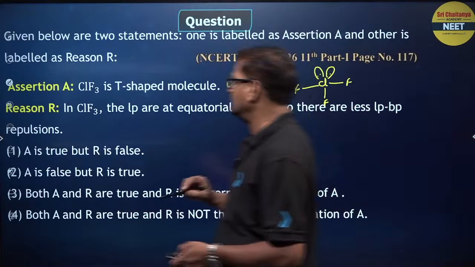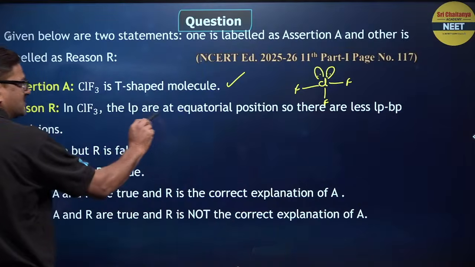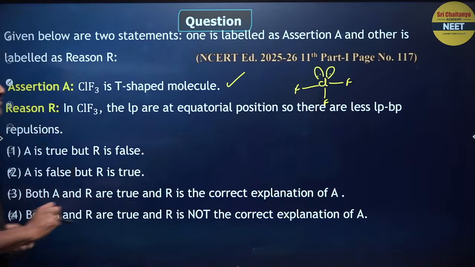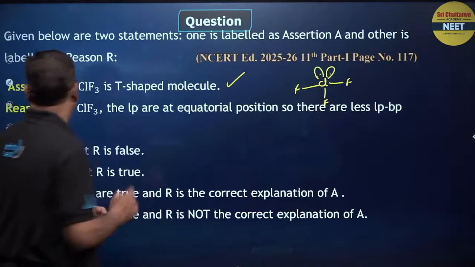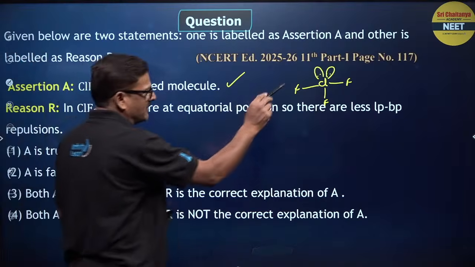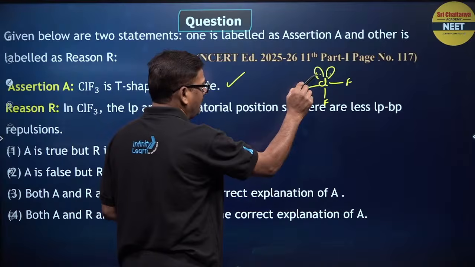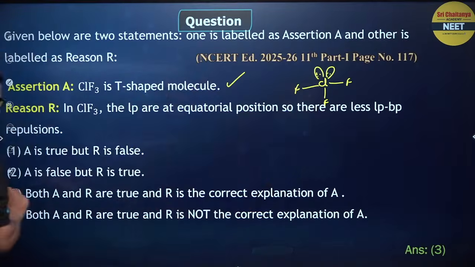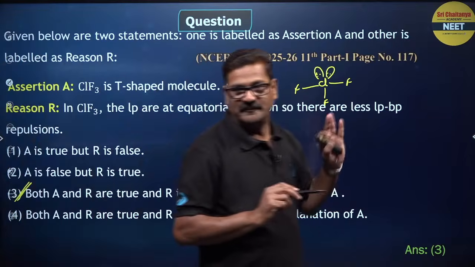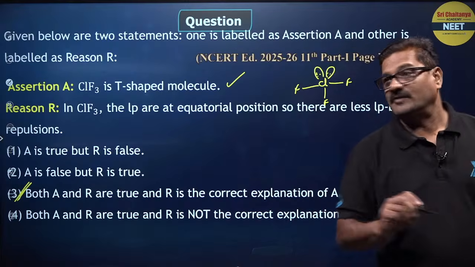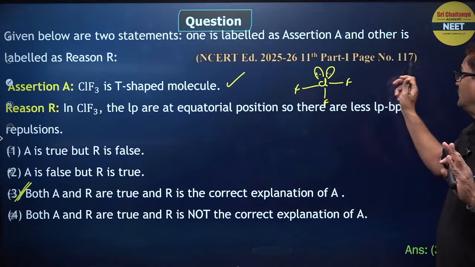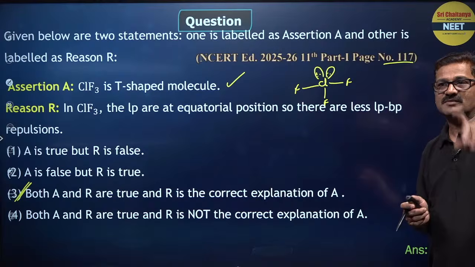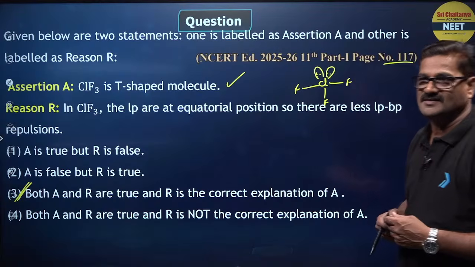In ClF3 the lone pairs are in equatorial positions, so there is less lone pair-bond pair repulsion. In a trigonal bipyramidal geometry, lone pairs are in equatorial positions. Yes, it is true; both A and R are true, and R is the correct explanation of A. So everybody knows that ClF3 structure. It is connected to page number 117 in the NCERT textbook.